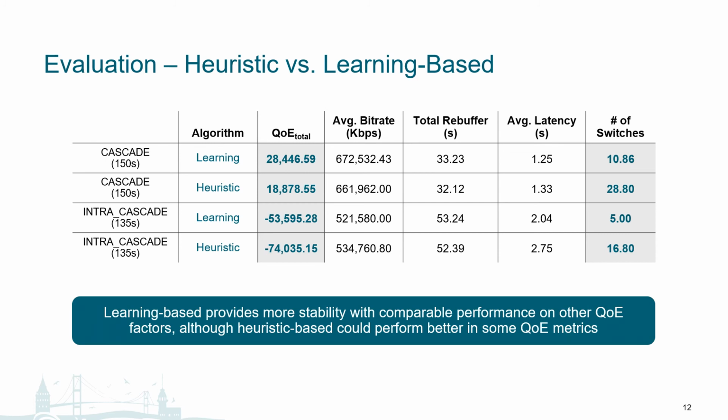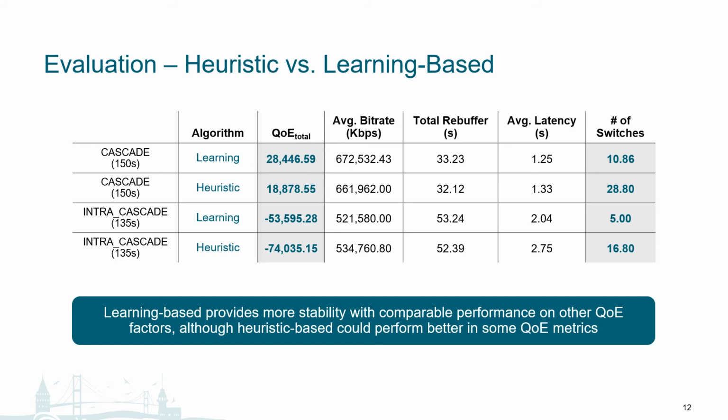Hence, the quality of experience scores could at times drop to negative values. We note that our learning-based ABR tends to achieve higher overall QoE than our heuristic-based, especially for the two network profiles here, profile cascade and profile intra-cascade.